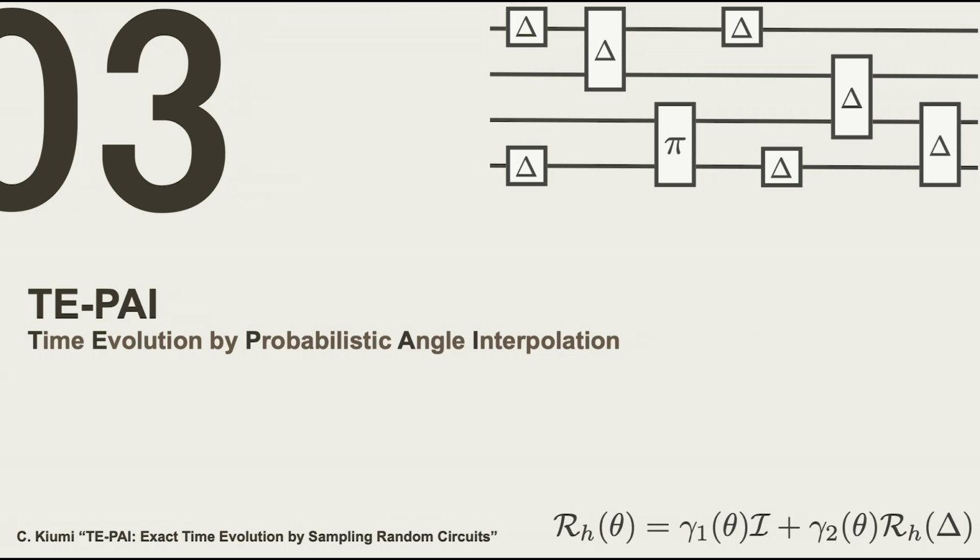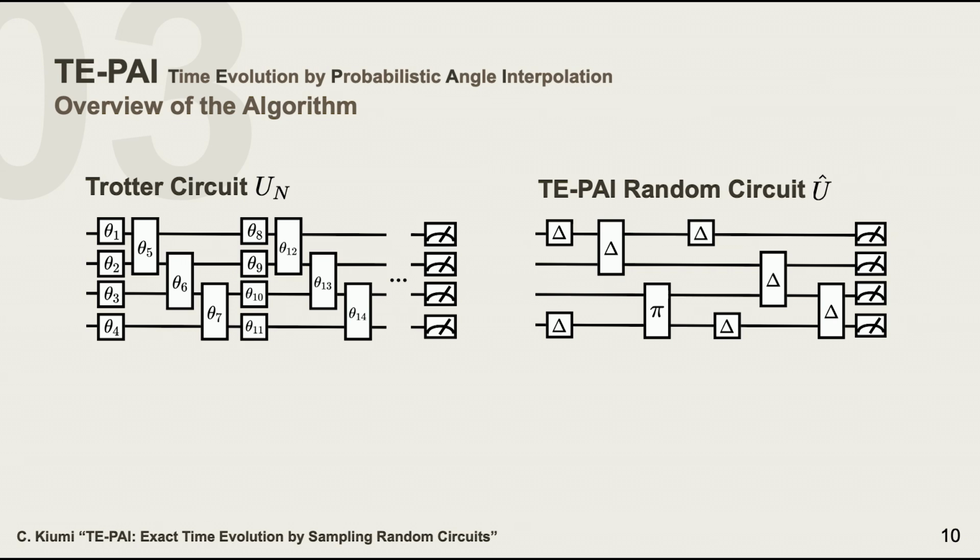TE-PAI. So this is the overview of our algorithm. On the left, we have the Trotter circuit, and on the right, we have the TE-PAI random circuits. The Trotter circuit has continuous-angle rotation gates. But on the other hand, our circuit is shallow, with fixed-angle rotation gates, which are just delta and pi rotations.